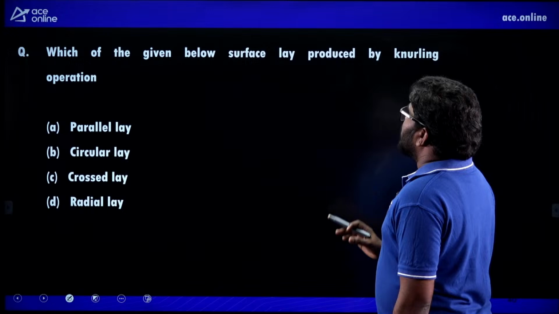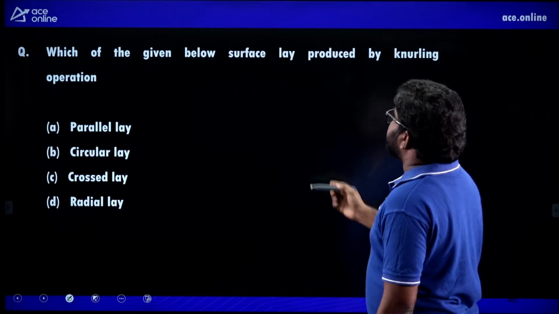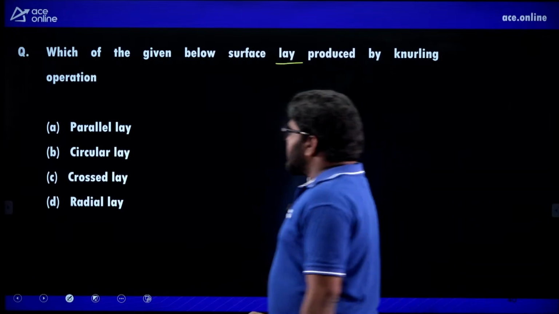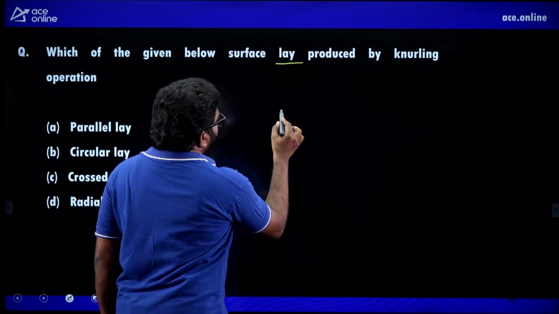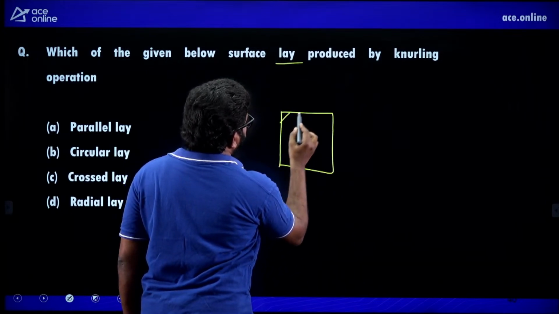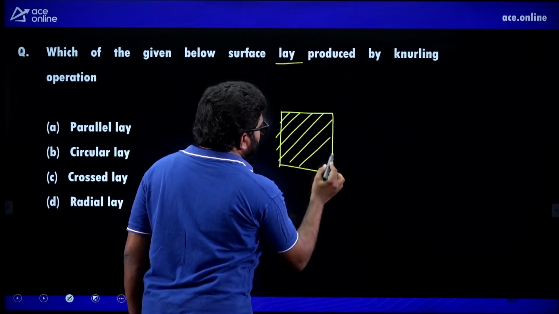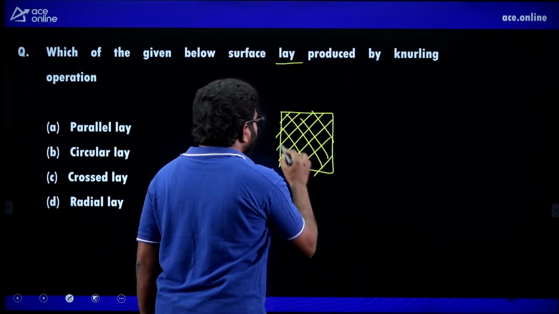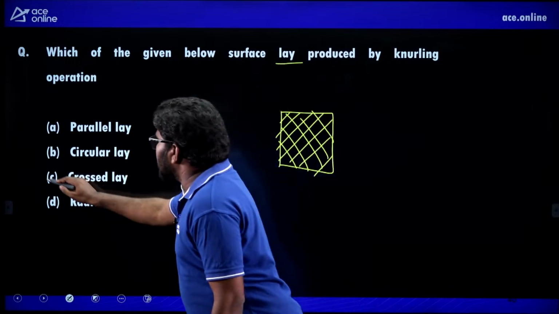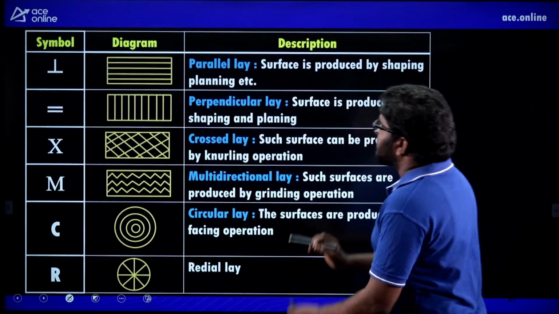Which of the given below surface lay is produced by knurling operation? See, if you go for knurling operation, the sheet is going to be cut like this. This is a knurling operation. You will get cross lay. You will get the cross lay. Even I'll show you these things.